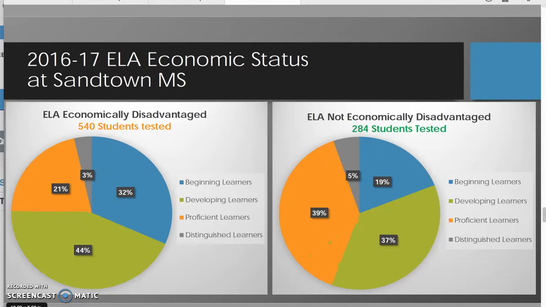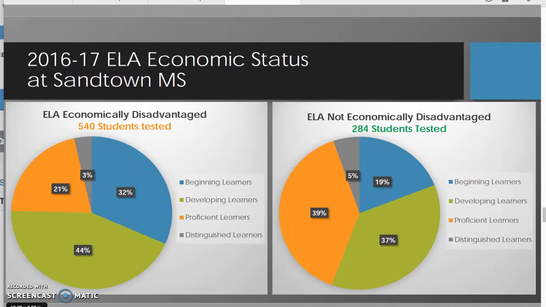As we drill down further into our data for 2016-2017, the ELA economic status at Sandtown Middle School, we're looking at the economically disadvantaged students compared to the not economically disadvantaged. So we have a high population of economically disadvantaged students with 540 students that were tested. The ELA students not economically disadvantaged were 284 students tested.